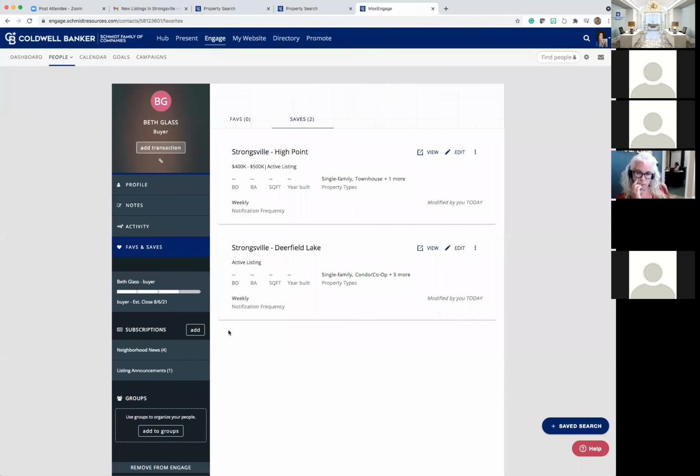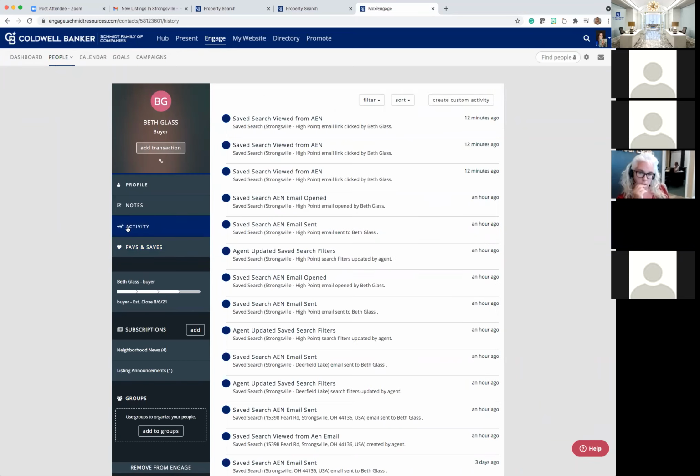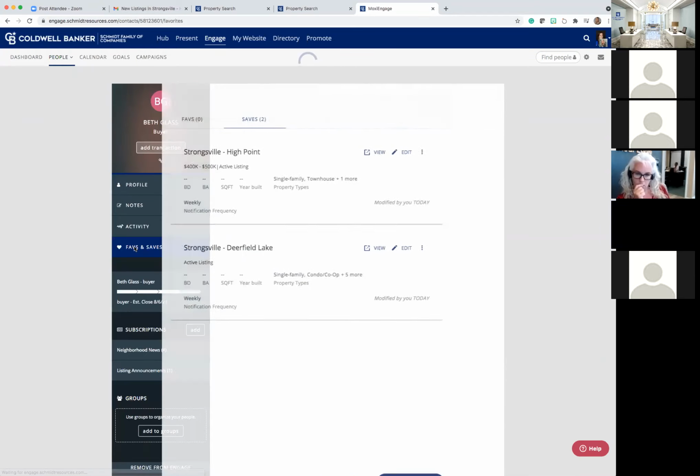But it will show that client's search. So you're going to get to see the search that they've made here to clue you in on their thought process today. In addition, the activity tab is going to tell you that they've created that search, so you're seeing that activity directly carrying over to here.